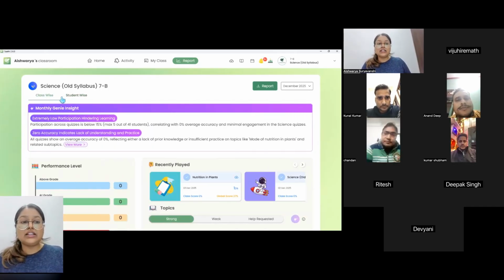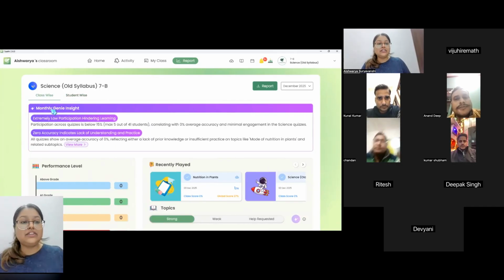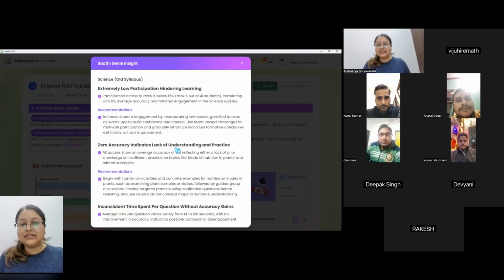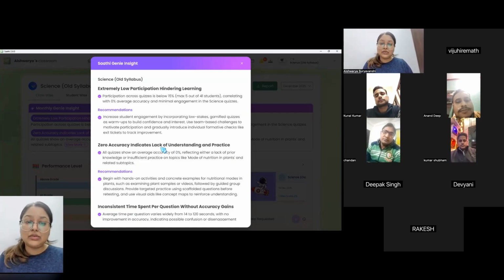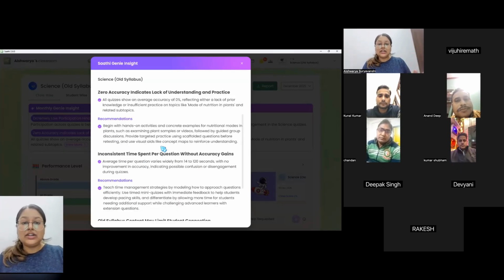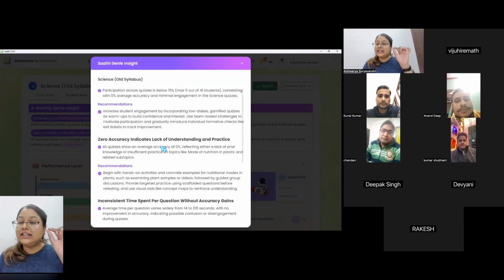So when you go to class wise, the first thing that you see is monthly Genie Insight. What that is, so all of you are very familiar with our Sathi Genie, right? So what it does, it identifies the trends of how your students have been answering the questions, and based on what is the pattern being followed, what is the time taken, which particular topic or concept has this problem, they try to identify all of that and then give you those points.